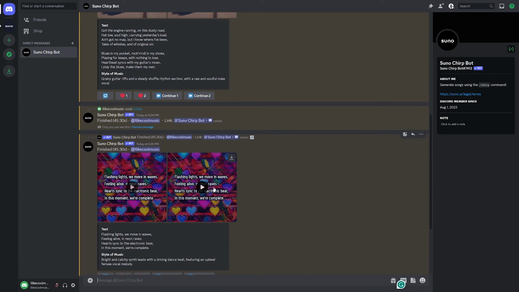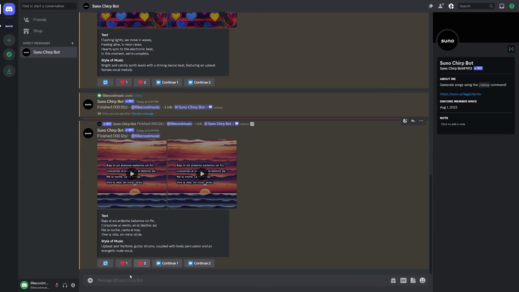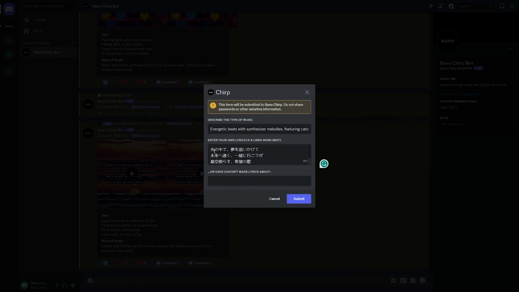I think I like the sound of this one. The end kind of got a little bit weird there, but this one I think had more of the vibe that I was looking for. And we got our Spanish ones, but let's go ahead and generate one while we're waiting. And you'll see here, this is actual Japanese characters, so it works with characters that aren't just English characters, which is really cool. But yeah, let's go ahead and send this off.